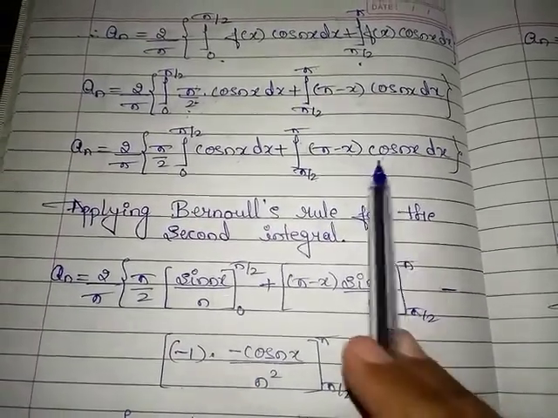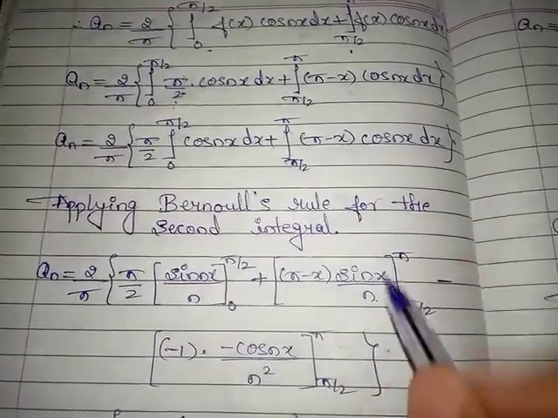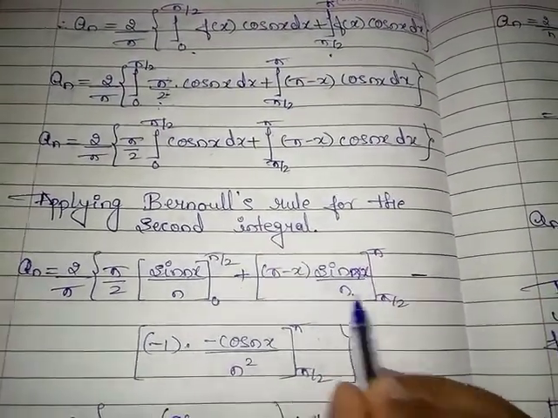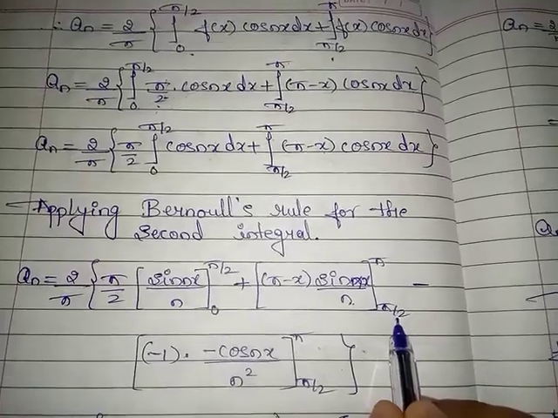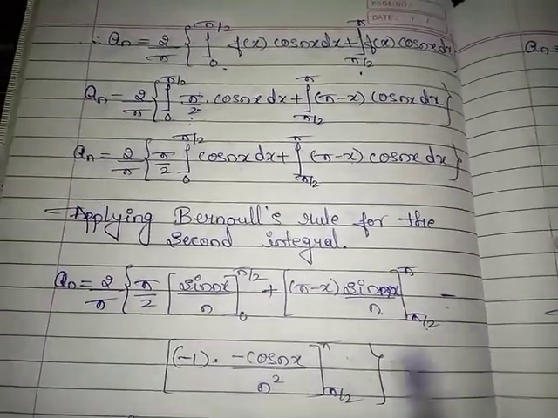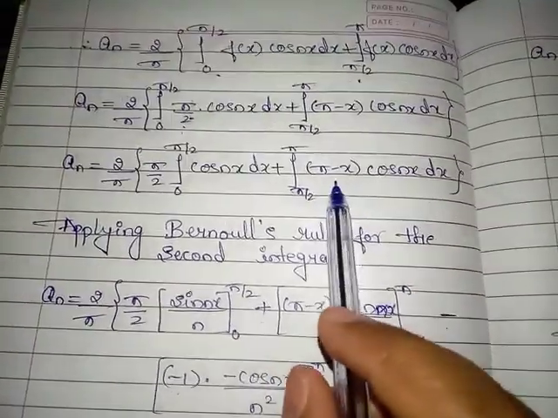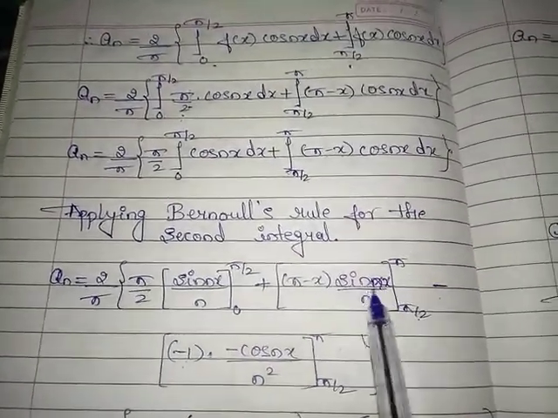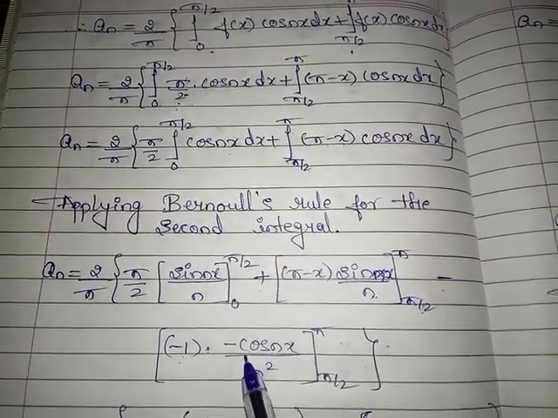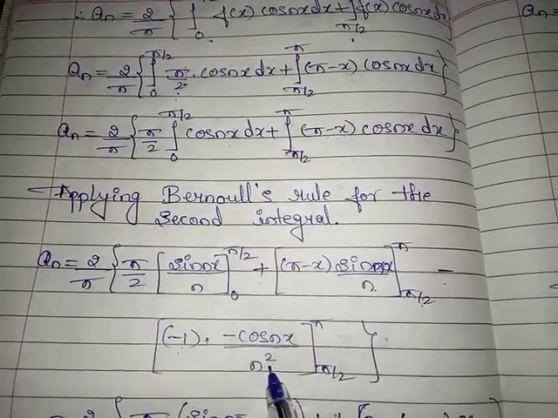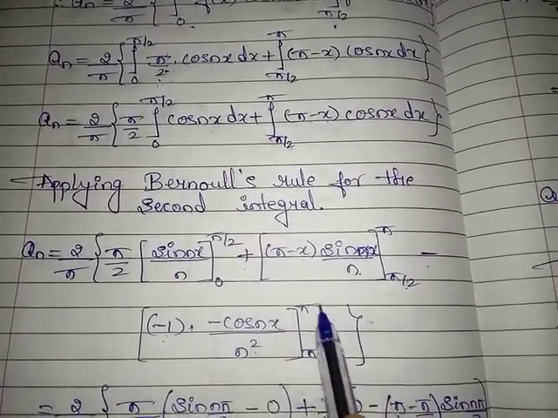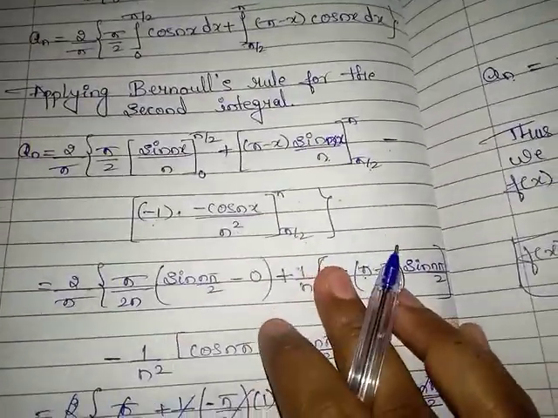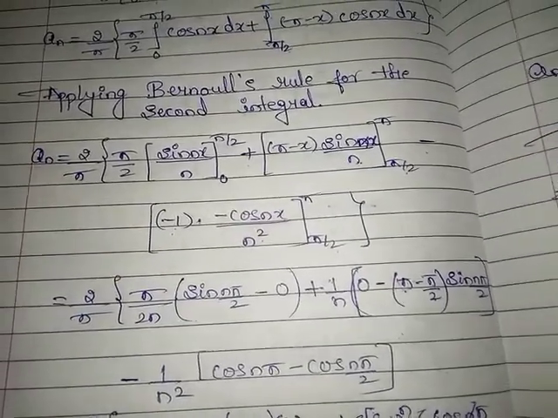Integration of cos nx is sin nx divided by n, limits from pi by 2 to pi, minus, now differentiate this one, it is minus 1, into again integrate this one, minus cos nx divided by n into n, which is n square, limits from pi by 2 to pi. The next term will be 0, so we stop here.